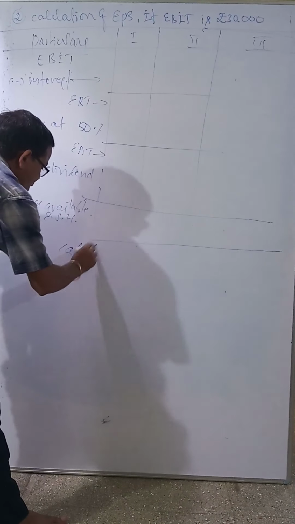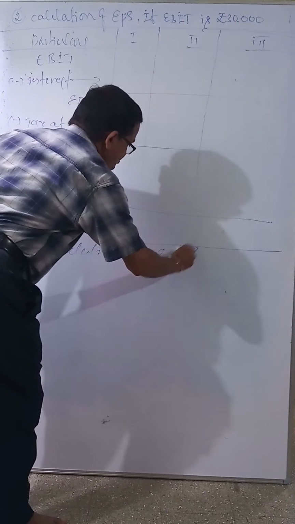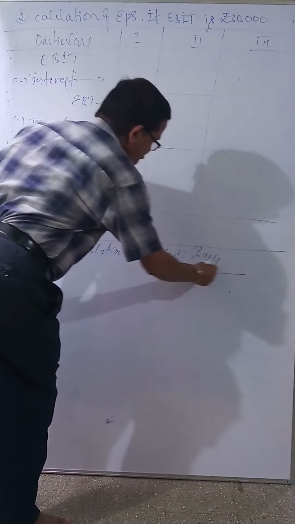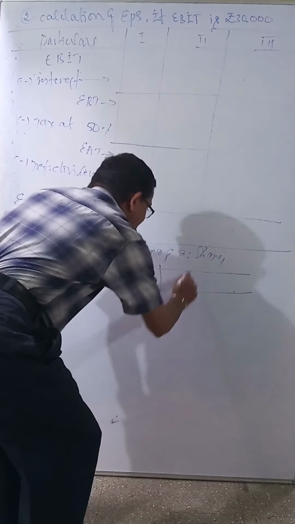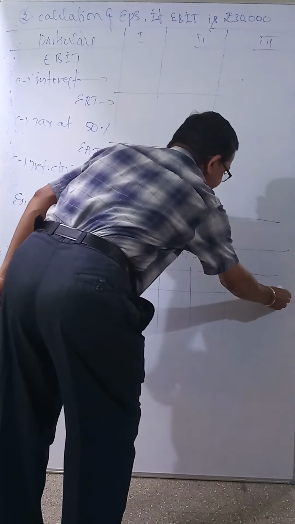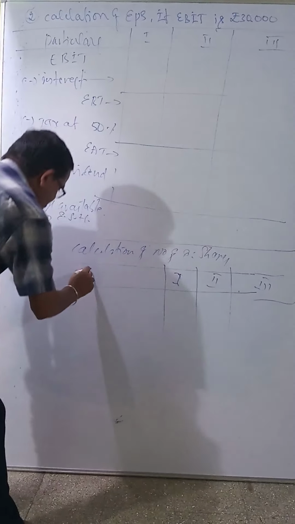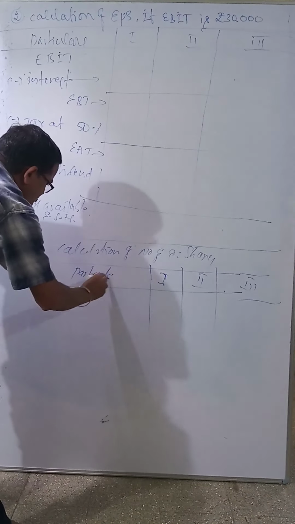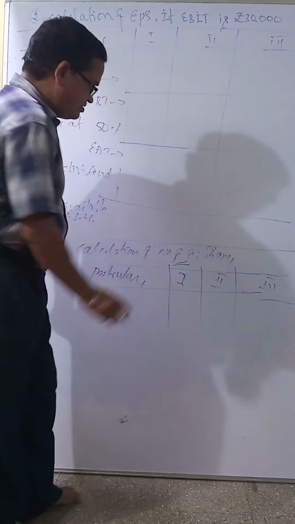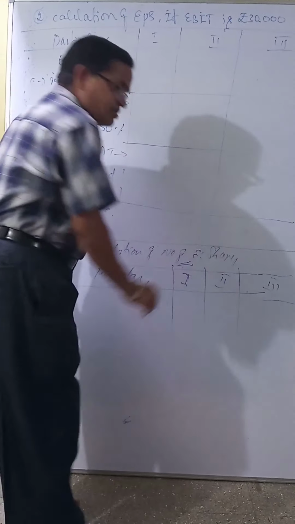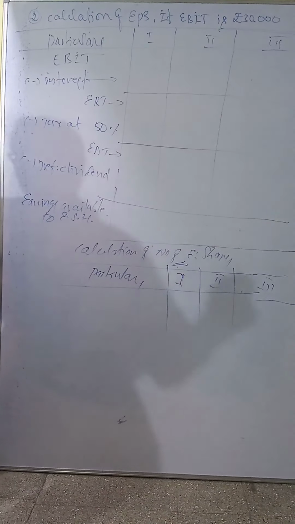Calculation of number of equity shares, because there are three financial plans given: Plan 1, Plan 2, Plan 3. This is particulars. See, this calculation is very important. The total number of equity shares is not given. How to calculate the total number? We have 3 modes.